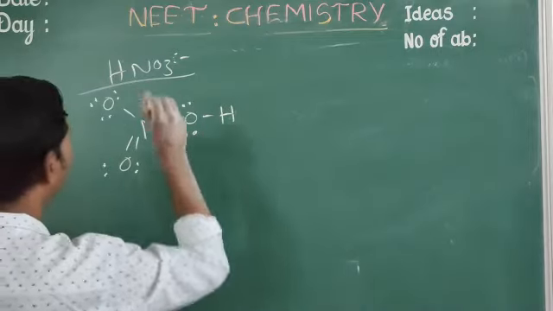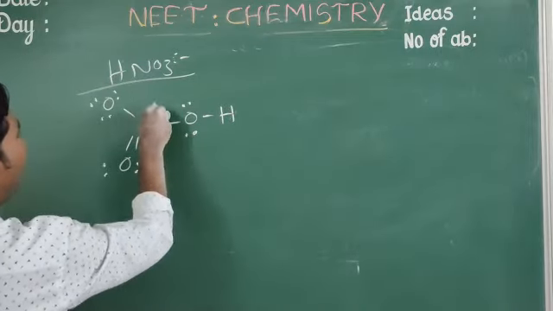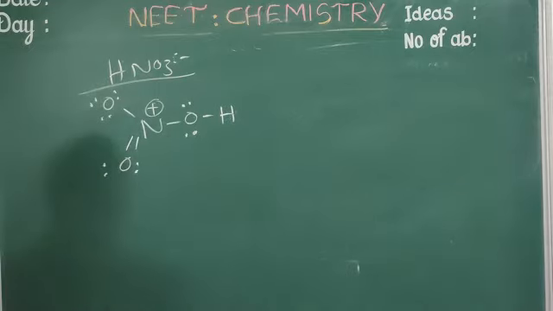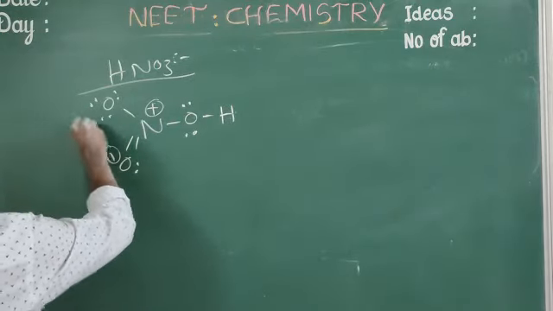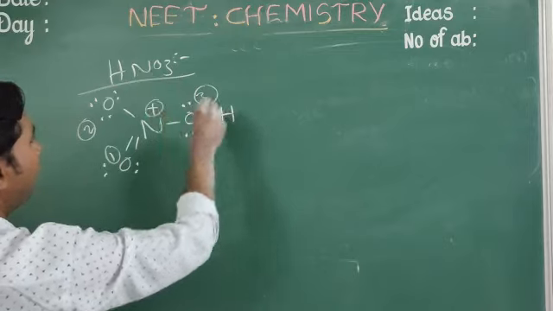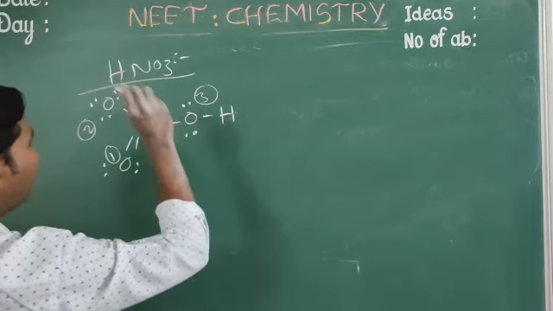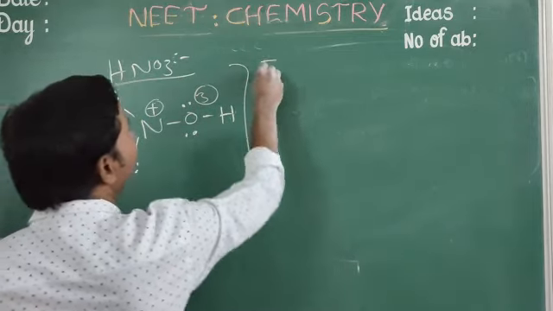Here is hydrogen, and on nitrogen there is a plus charge. Now see, first this is oxygen 1, this is oxygen 2, this is oxygen 3, this is nitrogen, this is hydrogen. One by one.